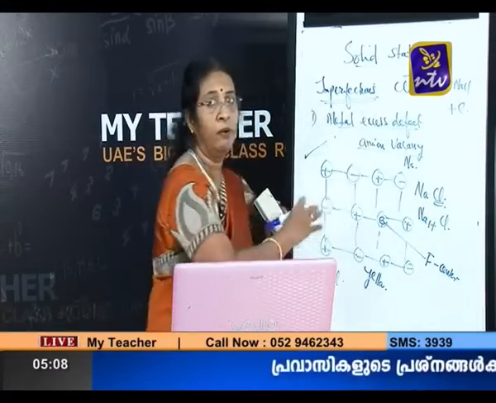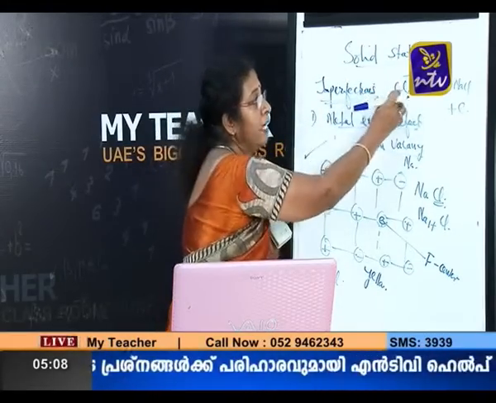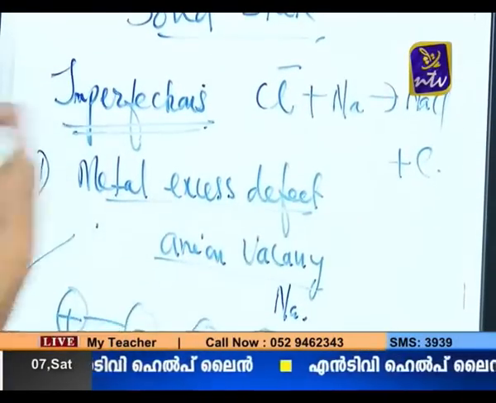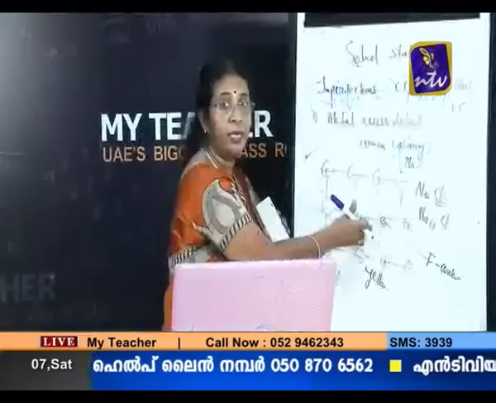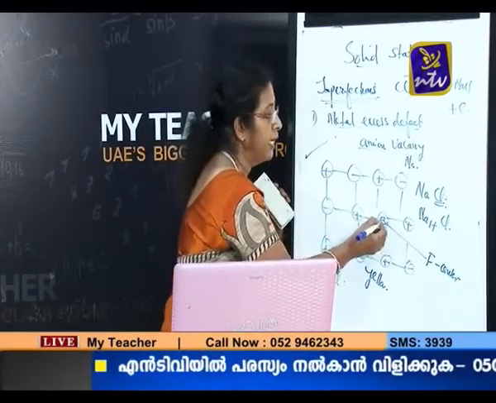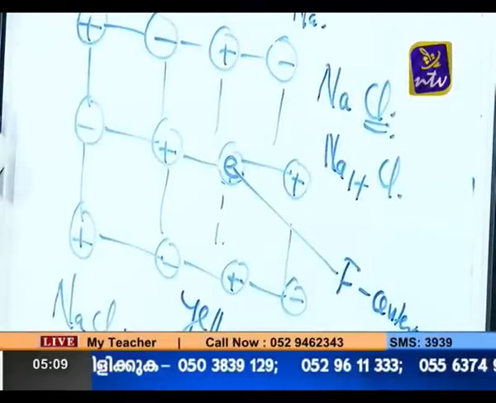One Cl minus will come out of the crystal and react with the sodium vapor, giving NaCl, and one electron is released. That electron will come and occupy the site where the Cl minus was already present. So that is how we get this F center. So this is metal excess defect due to anion vacancy.